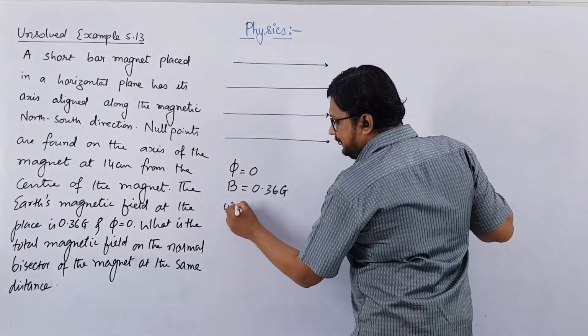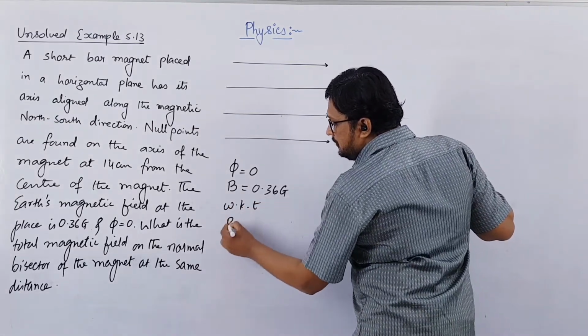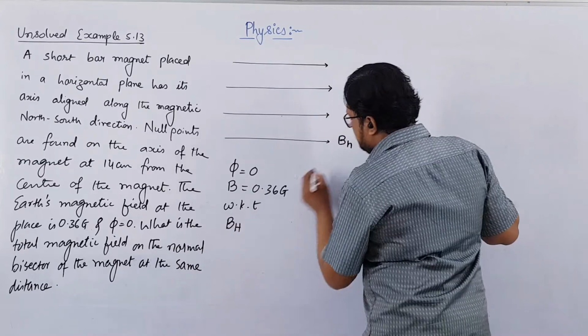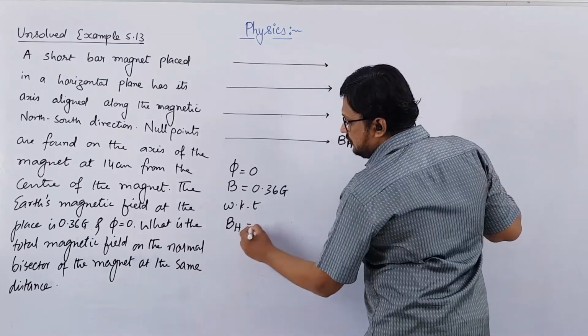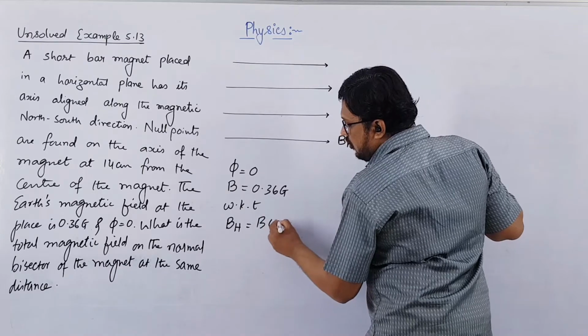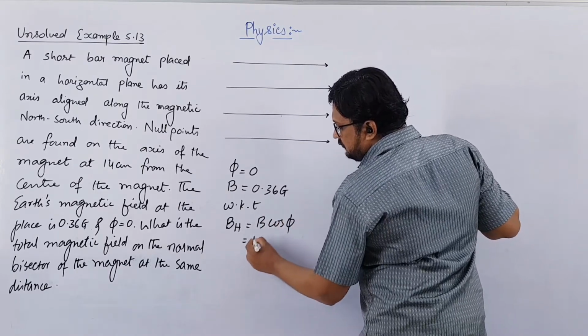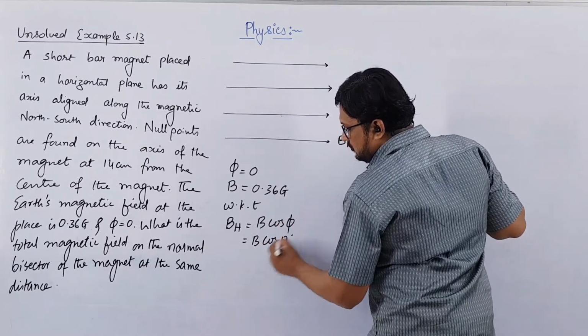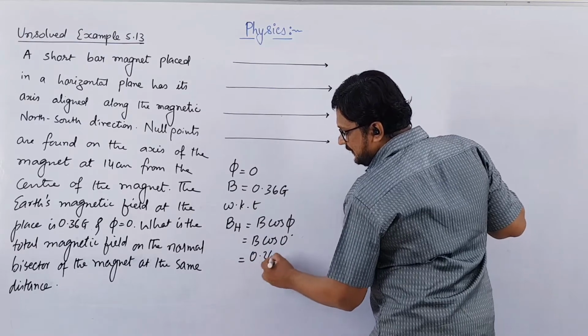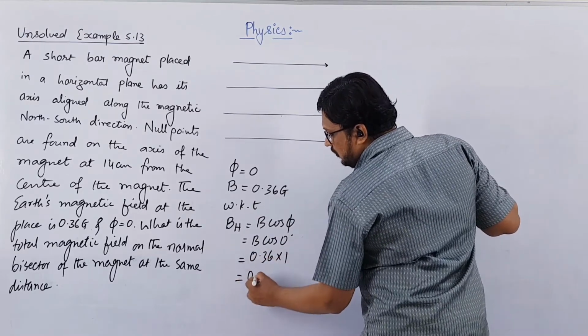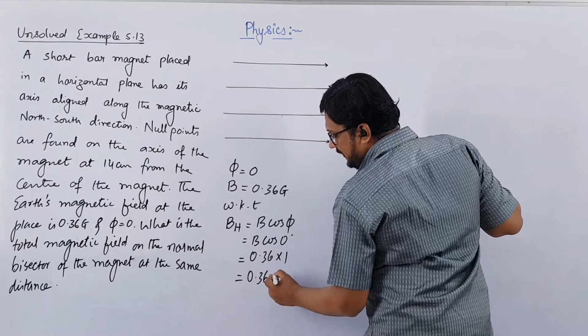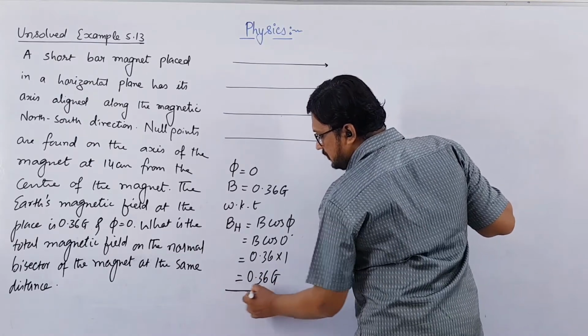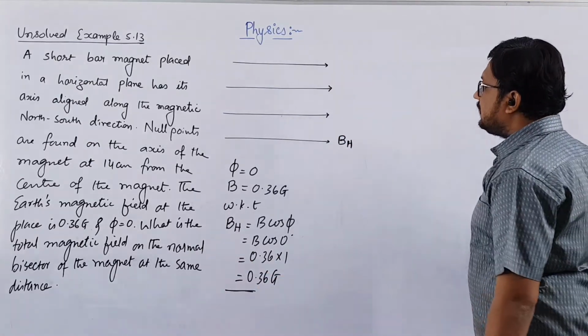So we know that BH equal to B cos phi. So this will be B into cos 0. B is 0.36 into cos 0 is 1. So horizontal component of Earth's magnetic field at that place will also be 0.36 Gauss.